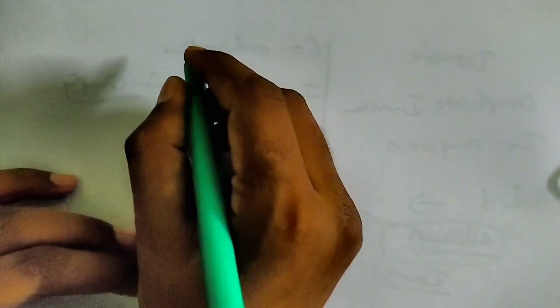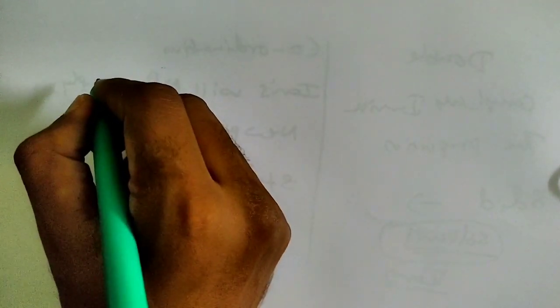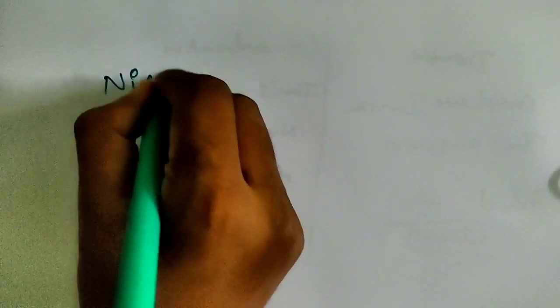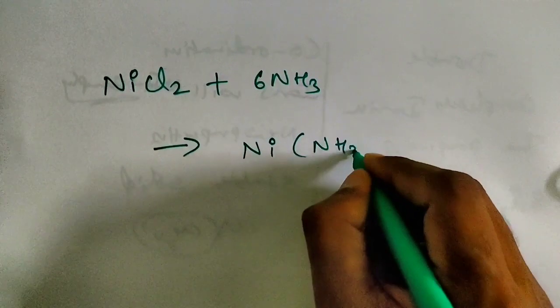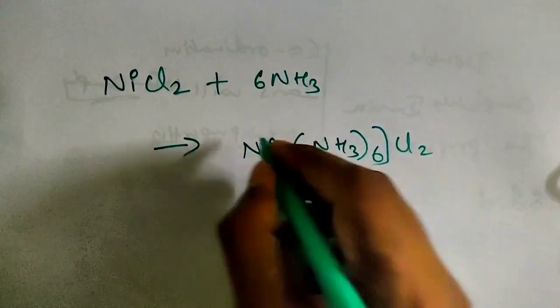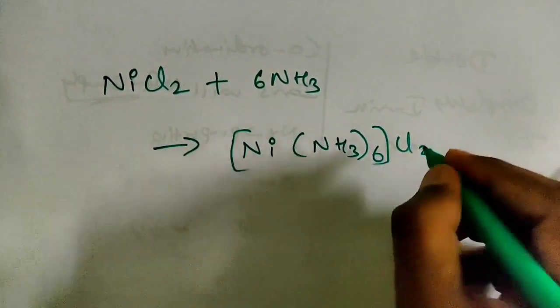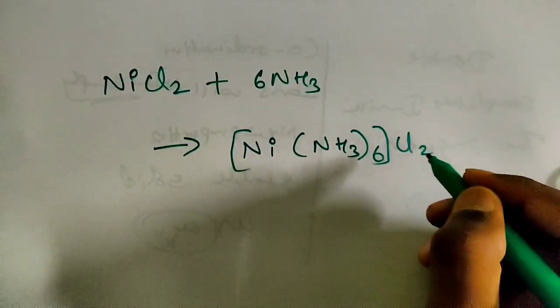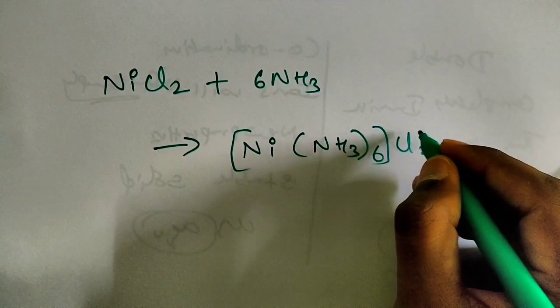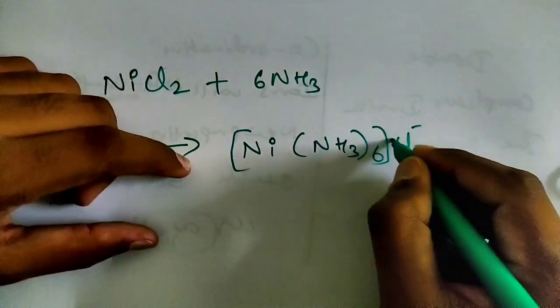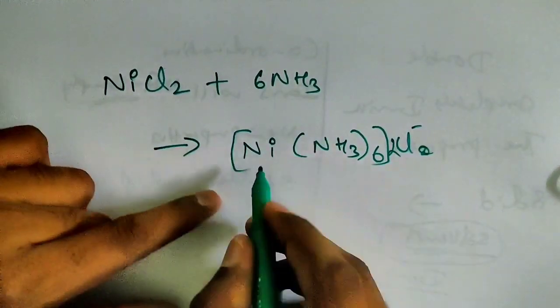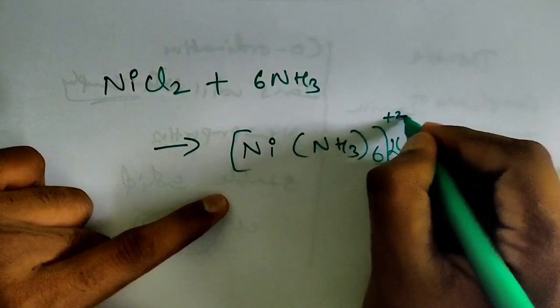When the complex compound is formed, take nickel chloride reacting with ammonia. What is it going to form? It will form, children, nickel hexammonium chloride, like this. Here, how many chlorines are there? Two chlorines, so two Cl minus will be there. What is the valency of this nickel? That is plus 2. Clear?